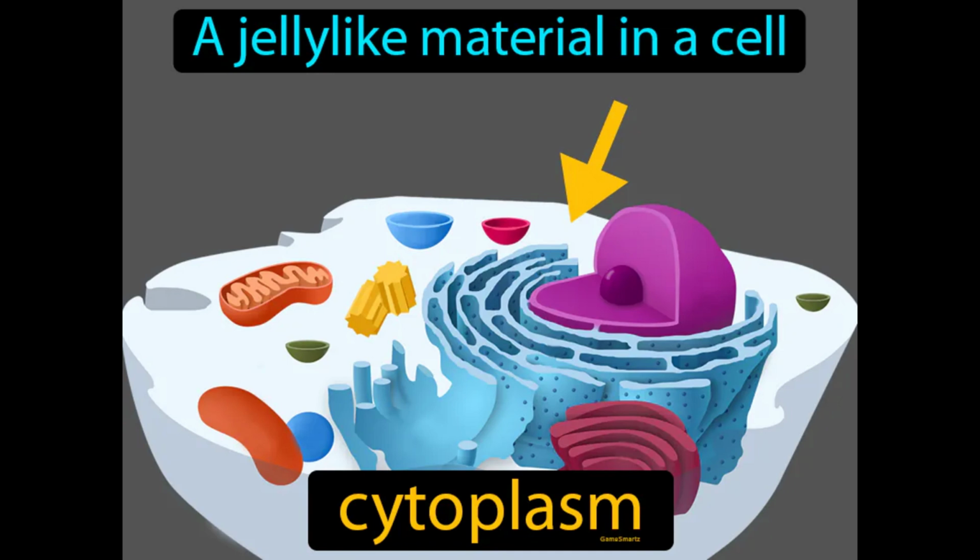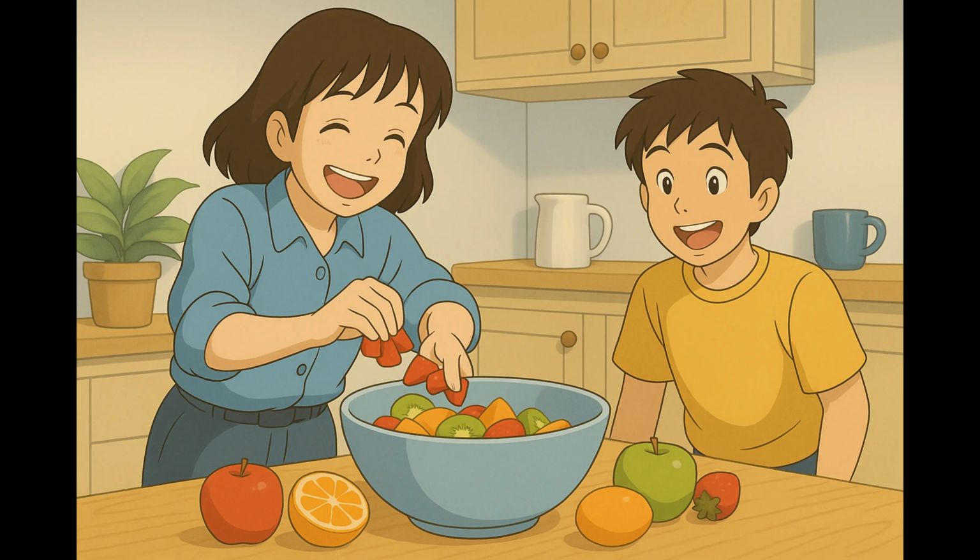A jelly-like material in a cell. Cytoplasm. Cytoplasm is the fluid inside a cell that holds the organelles and helps transport materials. Imagine trying to make a fruit salad, but you need a bowl to hold all the chopped fruits together. The cytoplasm in a cell acts much like that bowl, providing a space to contain and support the cell's components.